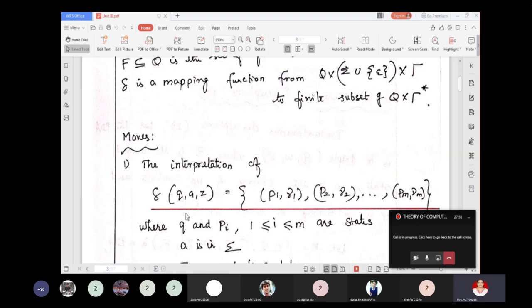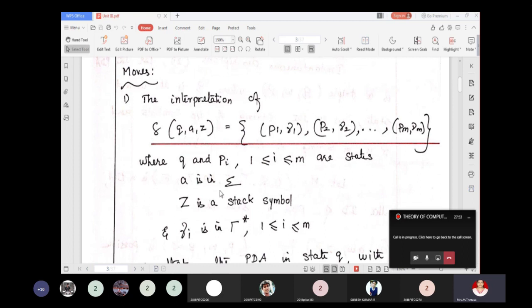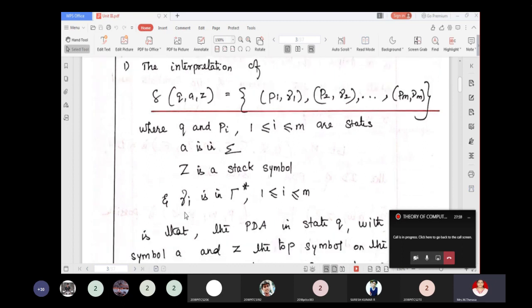That is, it takes 3 arguments, q, a, z, where q is the current state, a is the current input symbol, z is the top of the stack, and it can return a pair of values. Here q and pi are the states, a is the current input symbol, and z is the top of the stack, the stack symbol.